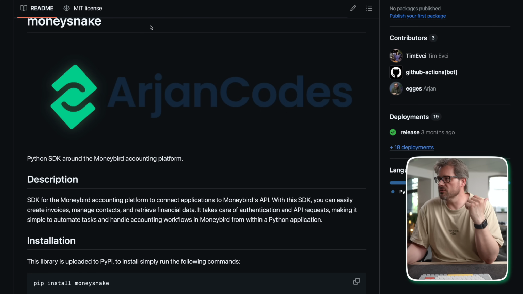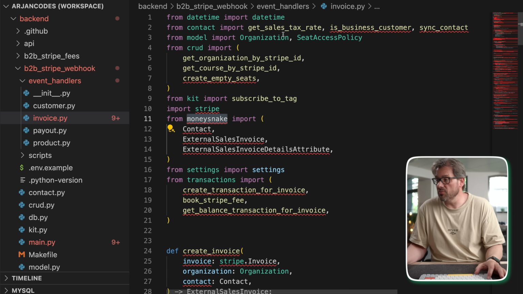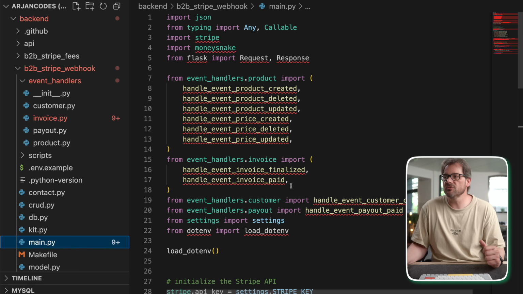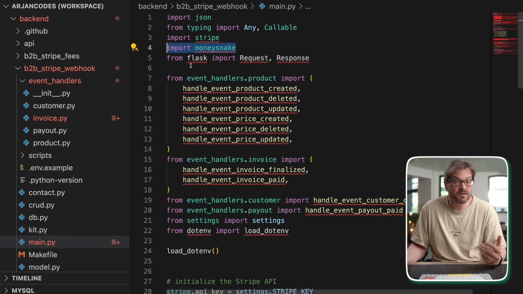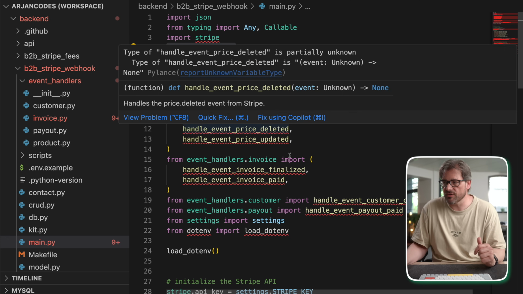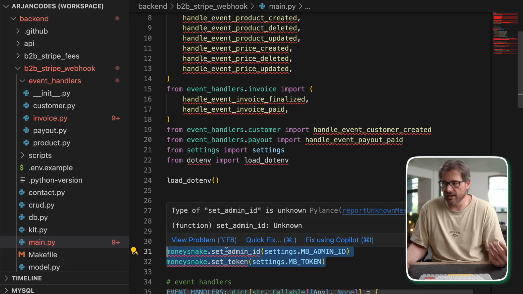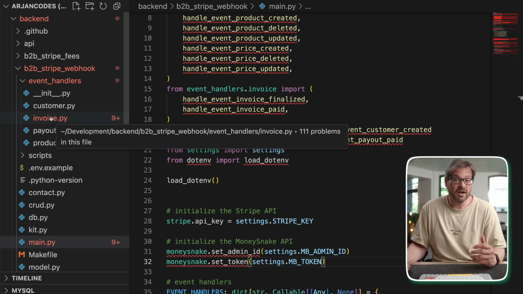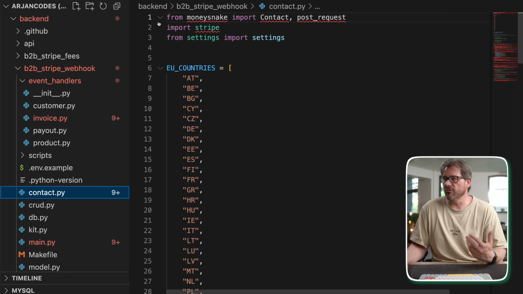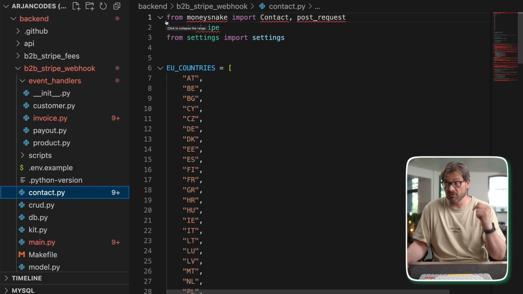Now, what we wanted to do is make this incredibly simple. So there's basically just a few things you need to do in your code. First, of course, you need to install the package and import it. And then what you can do is set the admin ID and the token. So that initializes the API clients, kind of similar to how the Stripe SDK works as well. But then what you have is these classes that you can create objects of, like contacts and external sales invoices. So for example, here, this is some code that syncs contact information between Stripe and Moneybird.